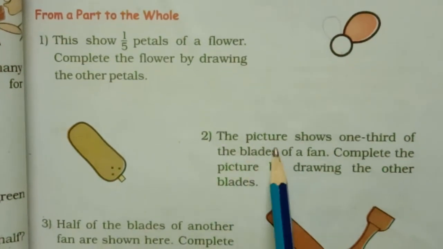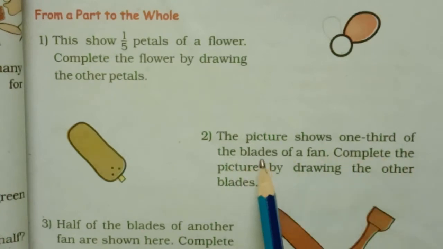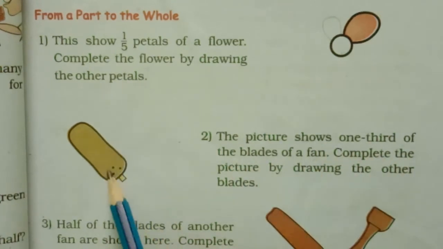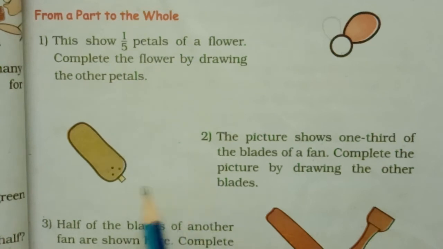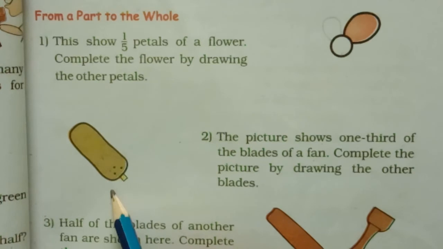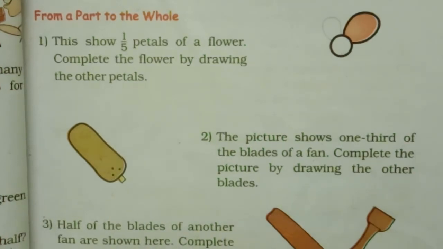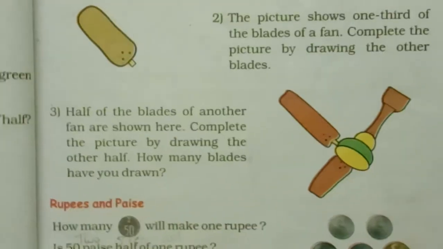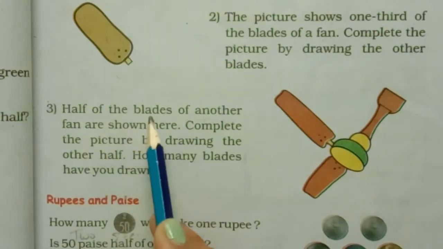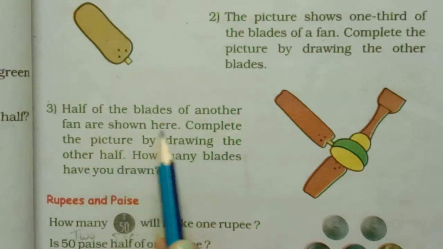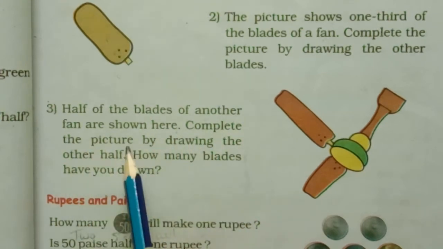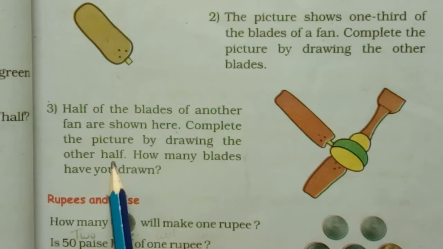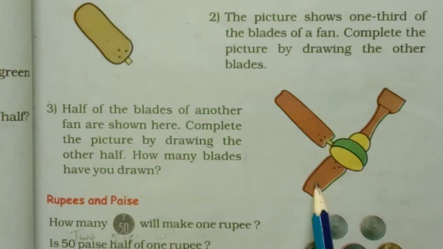Next, the picture shows 1/3 of the blades of a fan. फैन का एक पार्ट है, दूसरे 2 पार्ट्स आपको ड्रॉ करने हैं. ओके, 1/3. 1 is given, 2 parts you have to draw. So you can draw in the textbook only. 3 number, half of the blades of another fan are shown here. Complete the picture by drawing the other half. Half means 1/2. Okay, so we have to draw 2 more parts.